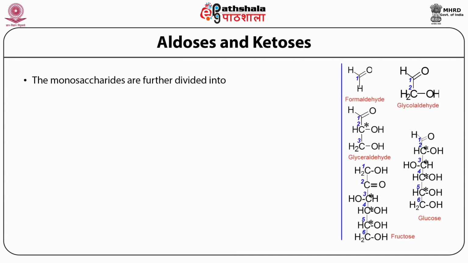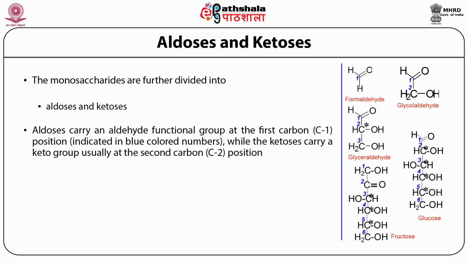The monosaccharides can be divided into aldoses and ketoses. What is the difference between an aldose and a ketose? The aldoses carry an aldehyde functional group at the first carbon. If you look at the structures depicted on the right-hand side, you notice a molecule called glyceraldehyde, then there is glucose, and in all these molecules at carbon 1, the functional group is an aldehyde group.